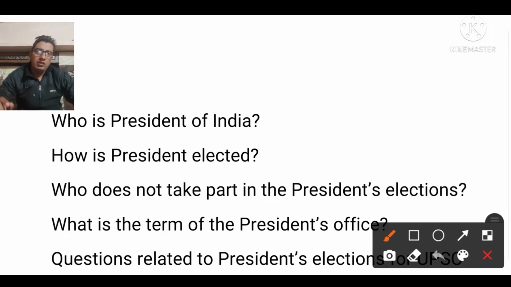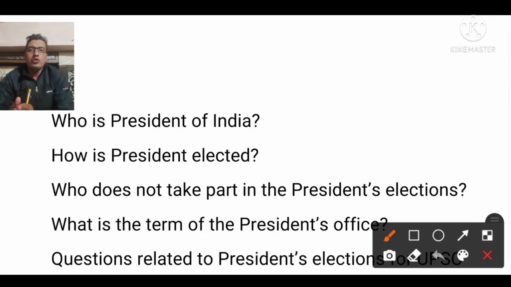But a clear definition of executive task or executive power is given by constitutional experts Wade and Bradley. They have provided it in their book, Constitutional and Administrative Law.